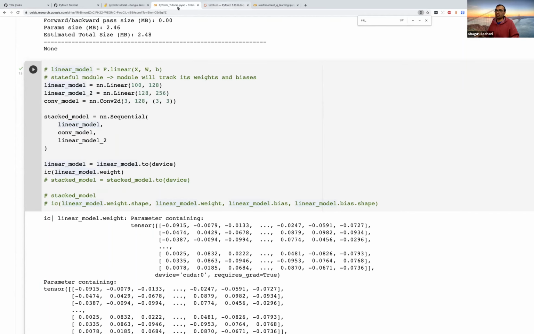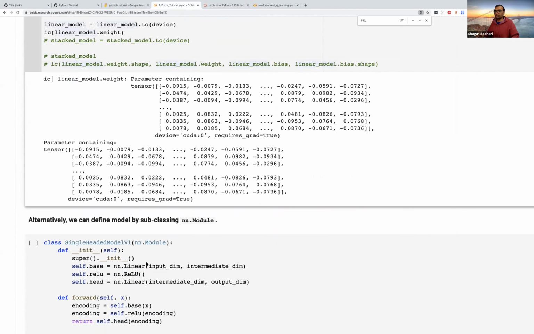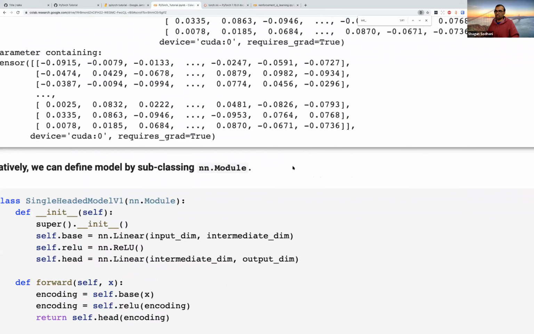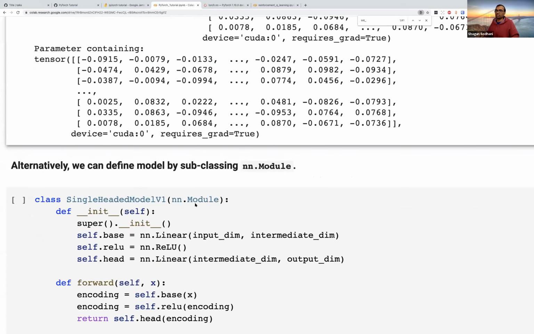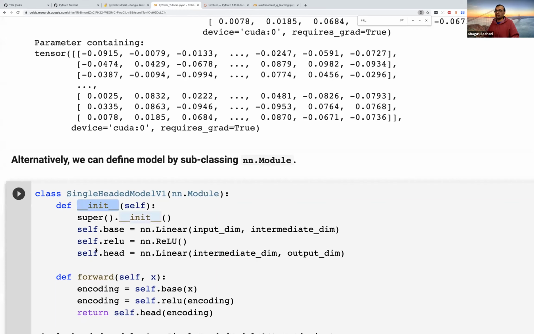Okay. Now, it is still possible that despite all the predefined layers available, you might need something that does not exist, or you might want a model that does not exist. And so it's pretty straightforward to write your own models. The way we write a model is to subclass this class called nn.Module. When you subclass nn.Module, you need to define 2 functions. You need to have the underscore init function, and the second function that you need is a forward function.